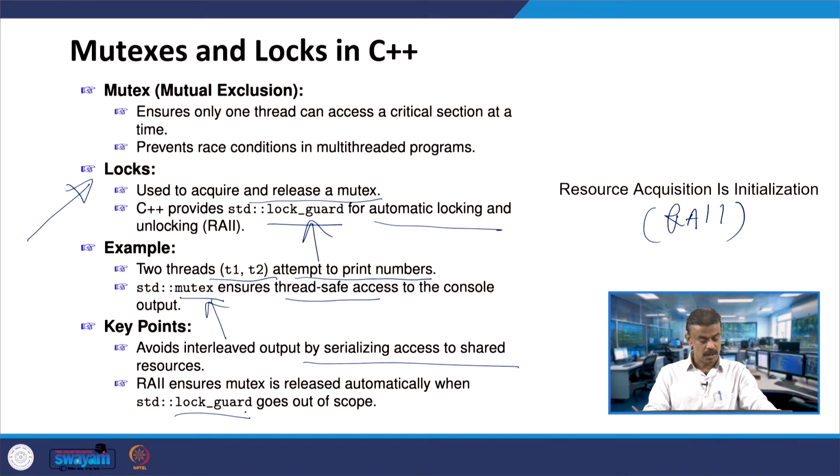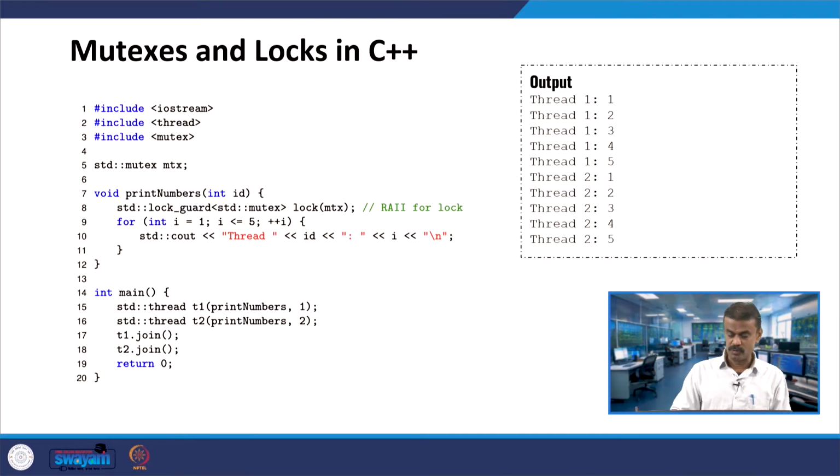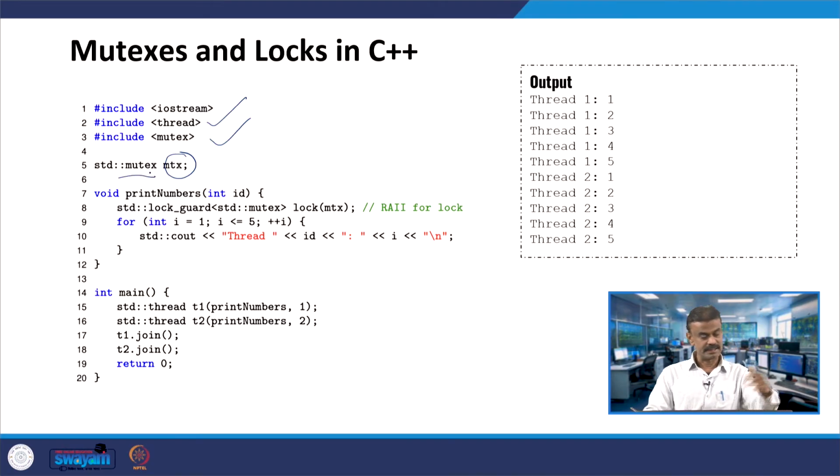So, these are all about mutexes and locks, and practically how we can implement them. We will see this in this particular program. Here we are including thread and mutex. I have the object mtx of the mutex class, which is available in the include mutex header.